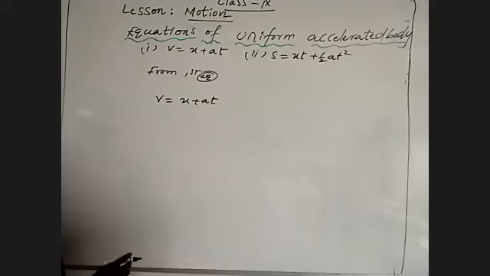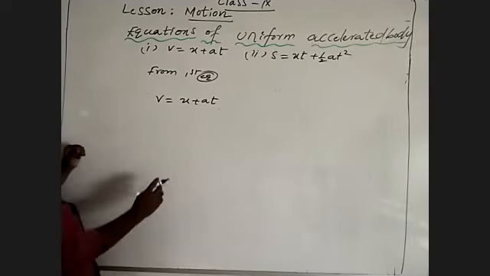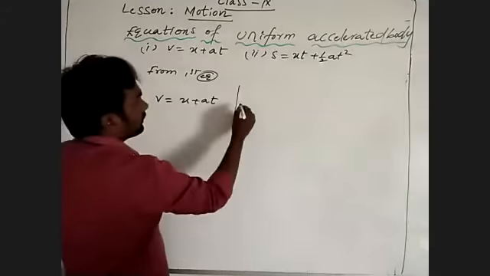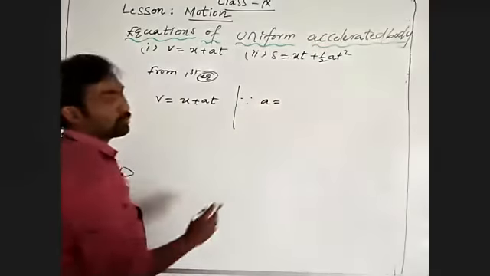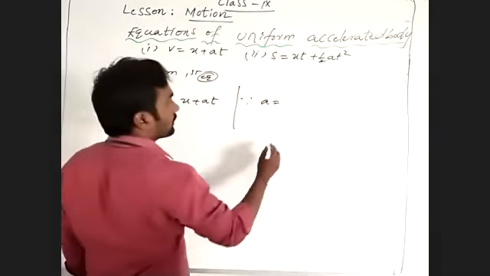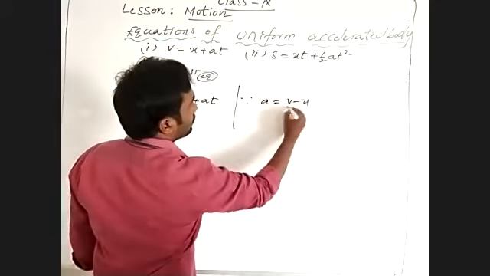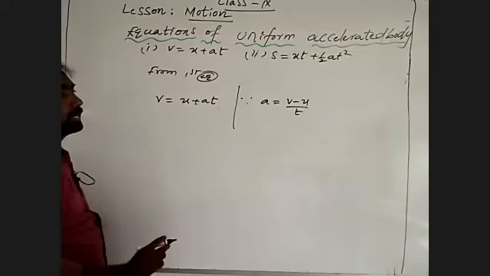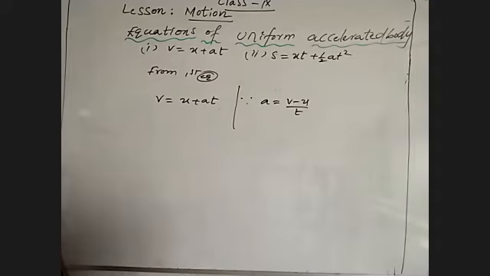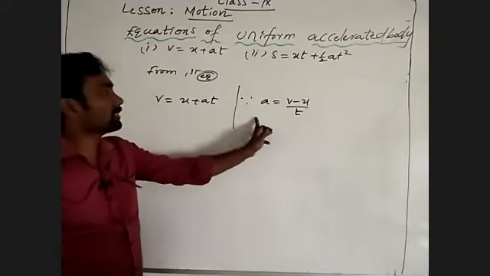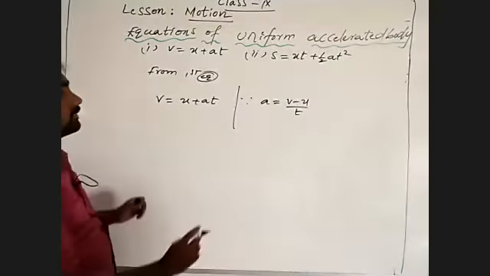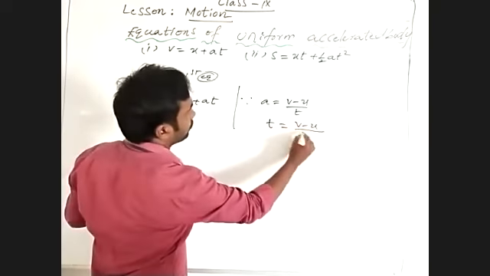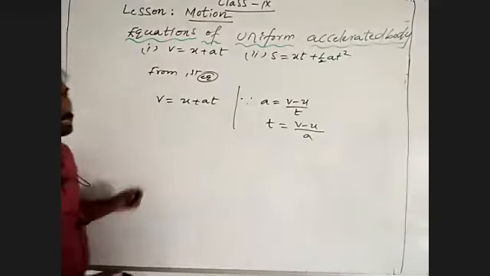From v is equal to u plus at, we know acceleration is equal to (v minus u) by t. Then t is equal to (v minus u) by a.